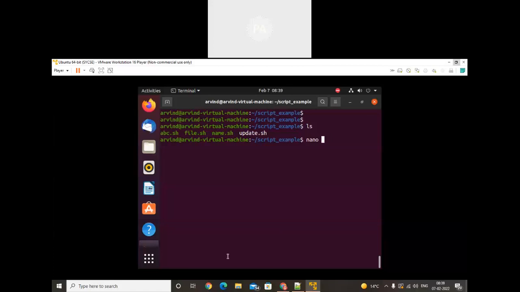Like Edit Plus or Notepad++ are editors, similarly nano is an editor. This nano is an editor. And we just need to provide the path. So I will create the nano file. So here I will write